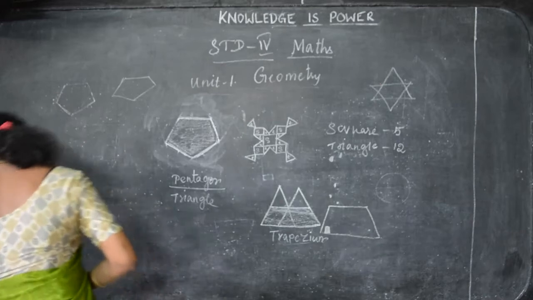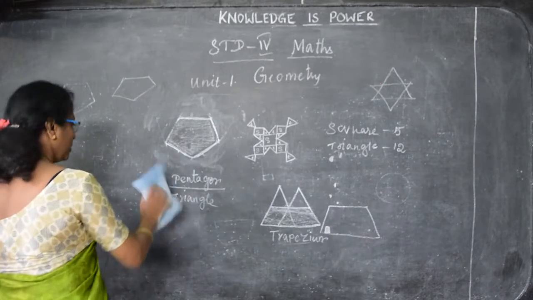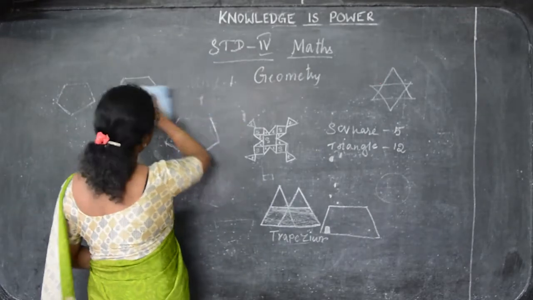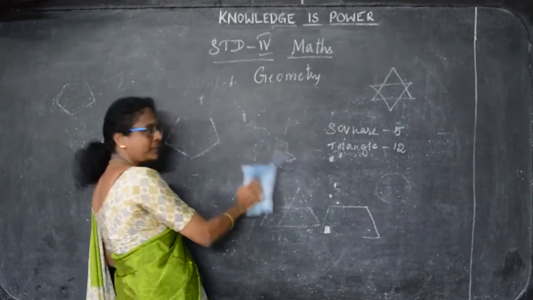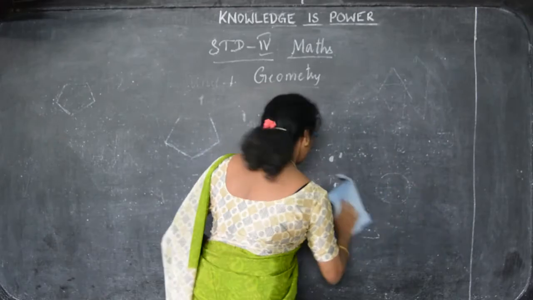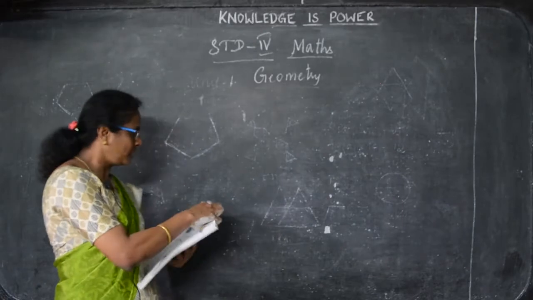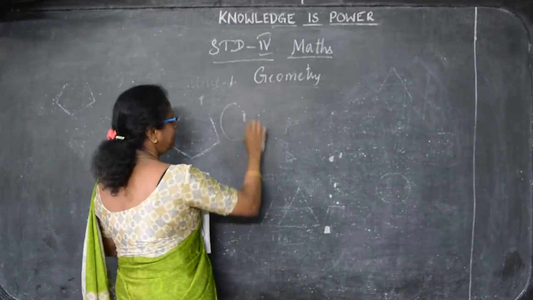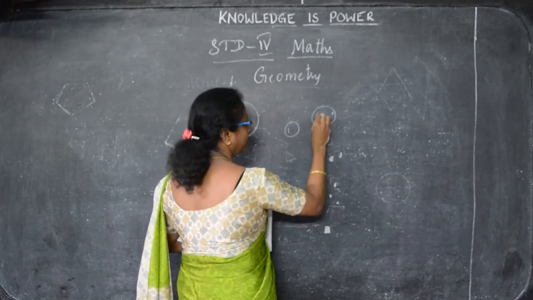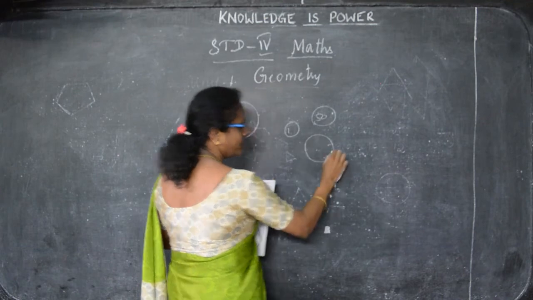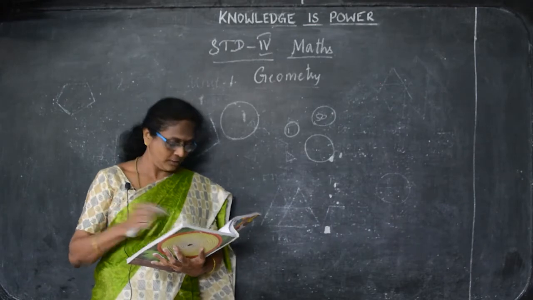Now, the next one is drawing the circles. You know how to draw the circles. We have been using bangles or coins, 1 rupee coins, 50 paise coins, or your mother's bangles or your sister's bangle. You can draw the circle. Okay. So another thing is, by using the bangles, we can draw the circle, or using the coins, 50 paise coin, 1 rupee coin, or 10 rupee coins. Like this, we can draw a circle.